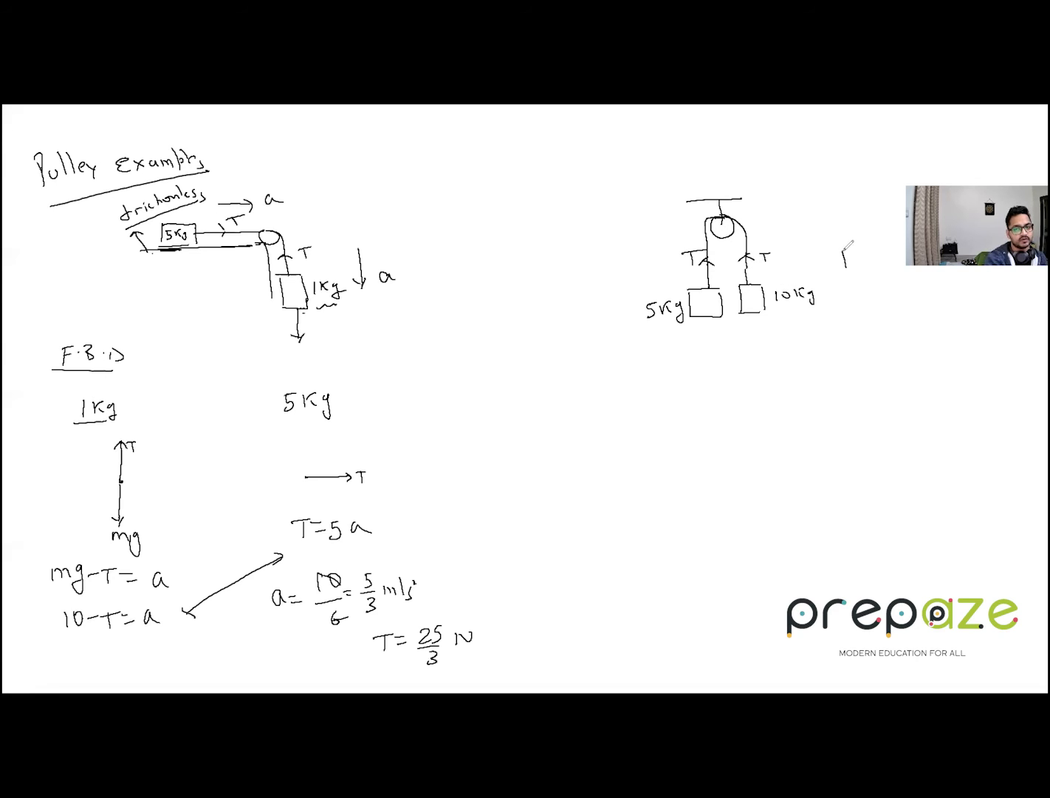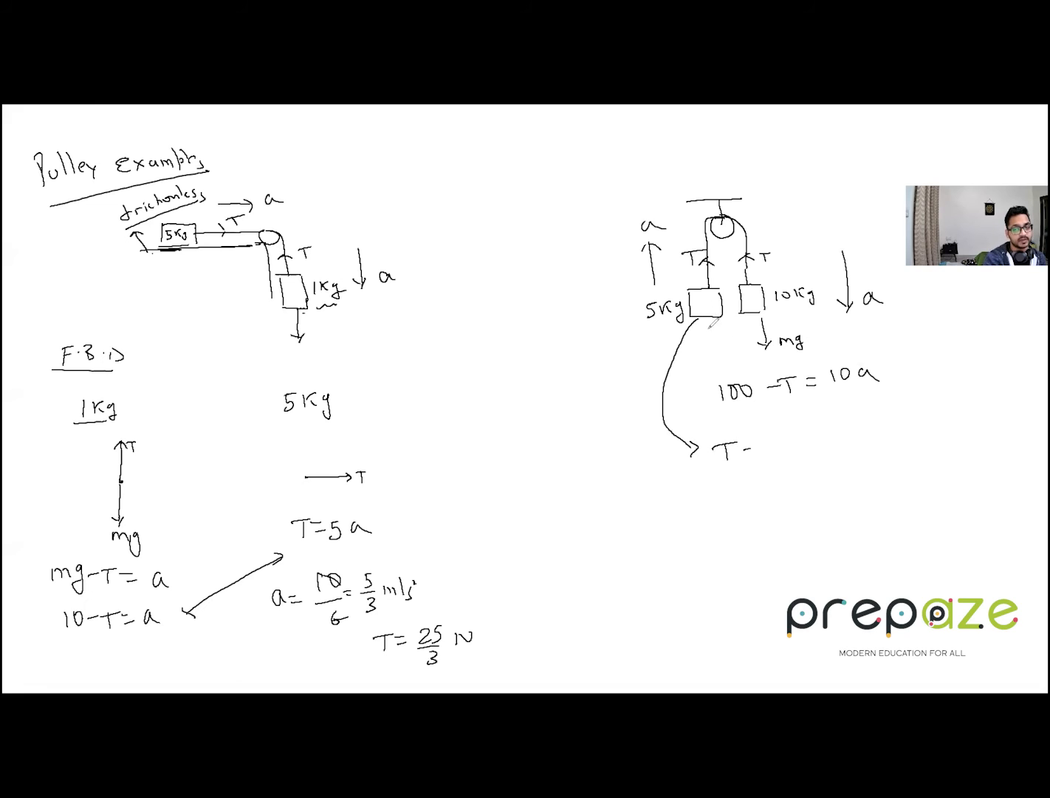Now the pulley is ideal, so obviously this will go down with acceleration a. This will go up with an acceleration a because it's the same string, right? So the tension will be the same and the acceleration will be the same. Now for the 10 kg block, again, draw the free body diagram. So when you draw it, it will be like this. So it is mg, which is downwards, minus the tension force, equal to 10a.